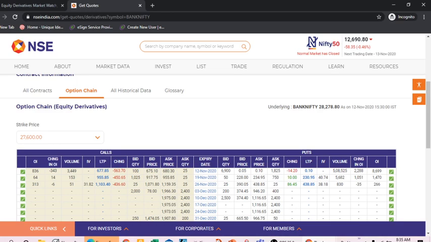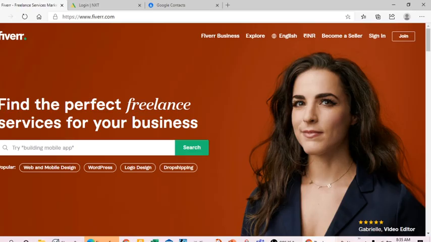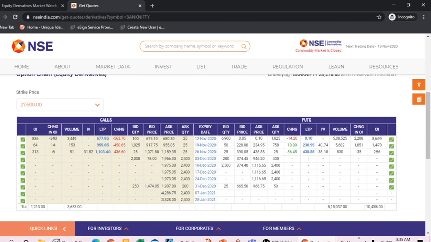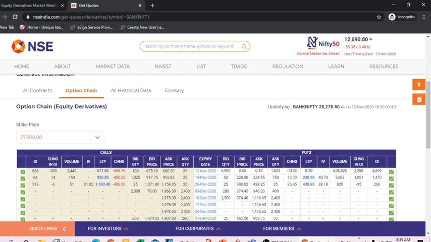And when the market goes down, the money from the left side is going to the right side. So we can analyze options in this way.